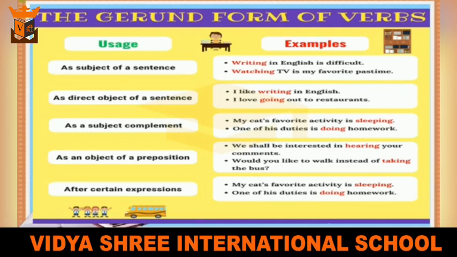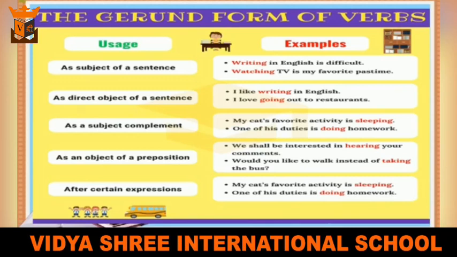It can be used as direct object of a sentence. Example, I like writing in English. Here, writing is the direct object to the verb like. Gerund can also be used as a subjective complement.